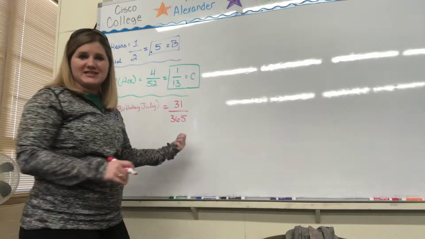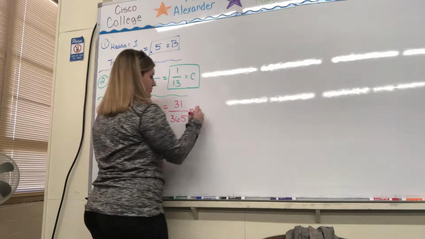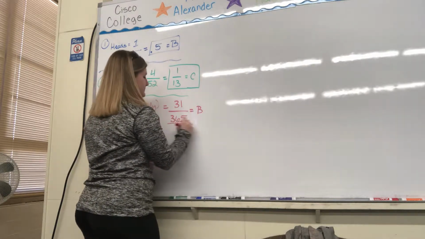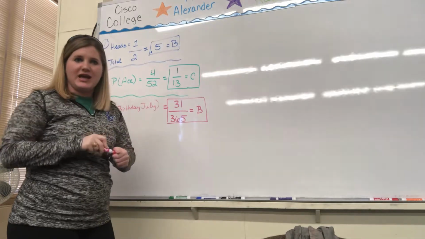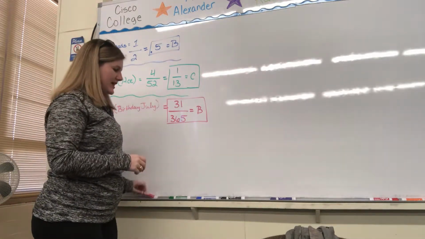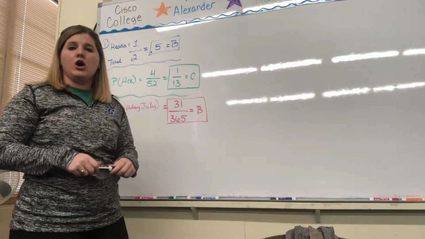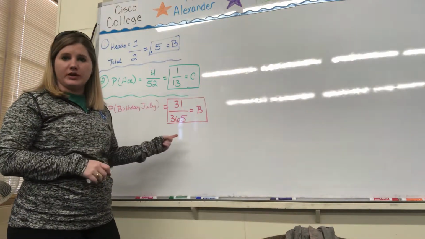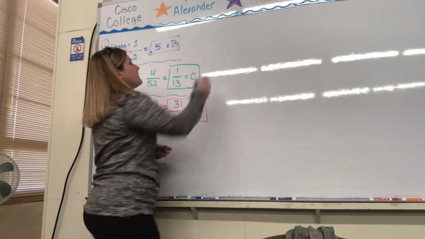You'll still get that same answer. So this is reduced, and this is answer choice letter B. So again, probability: the top number is how many outcomes for that specific event over the total number of outcomes.